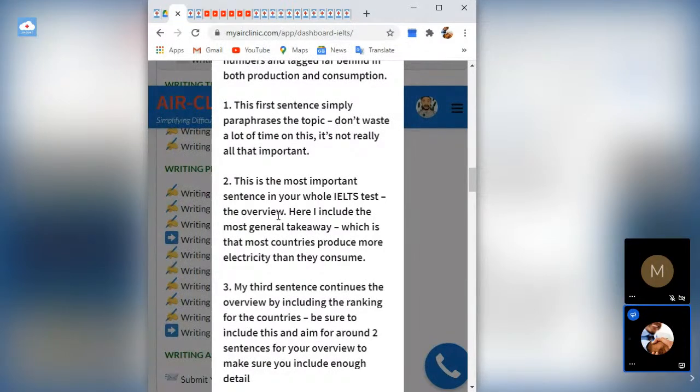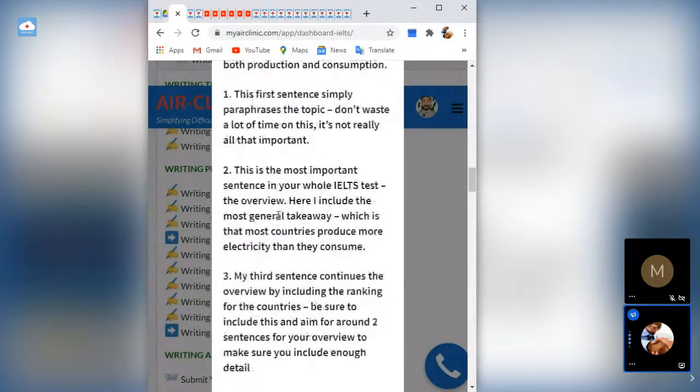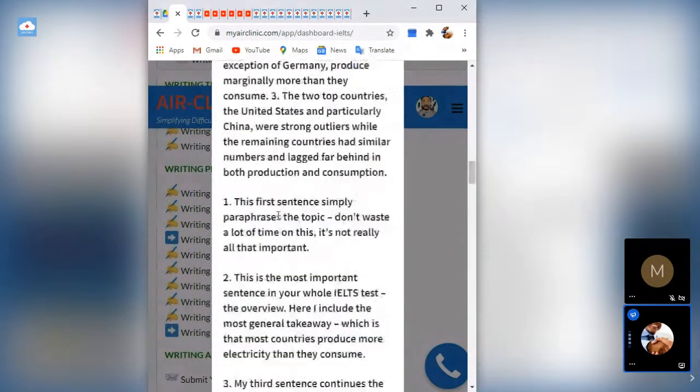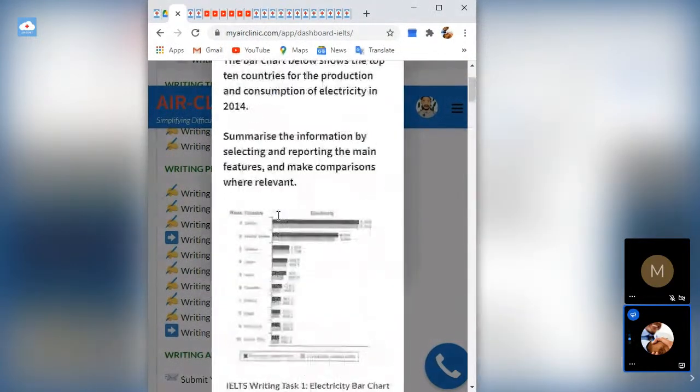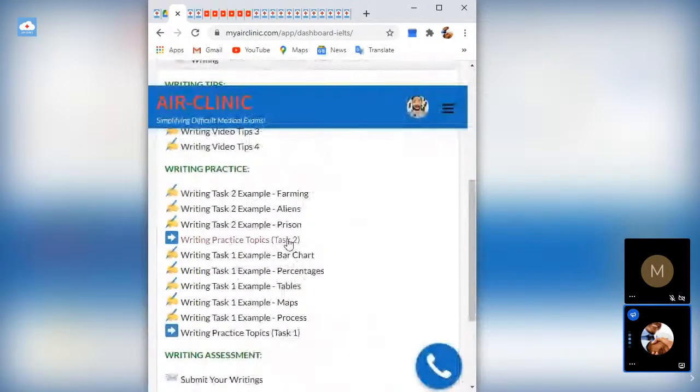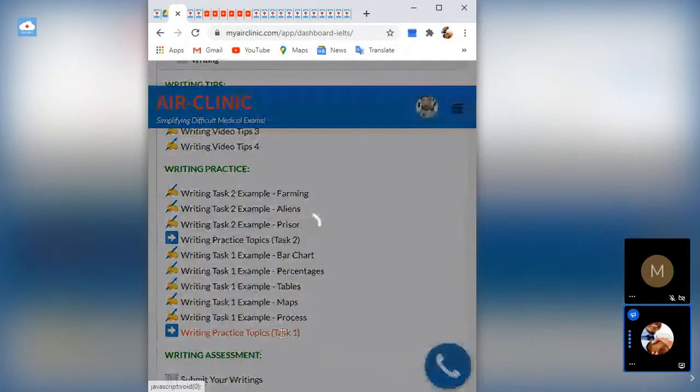All right. So I believe with that, when you apply it over and over again, you should be able to write better sentences for writing task one when it comes to IELTS. Apart from these examples, the same thing applies for percentages, tables, maps, process, no matter the type of writing task one that you get. The same formula needs to be applied, and once you apply it, you are good to go. So here is a list of topics for you to write on.